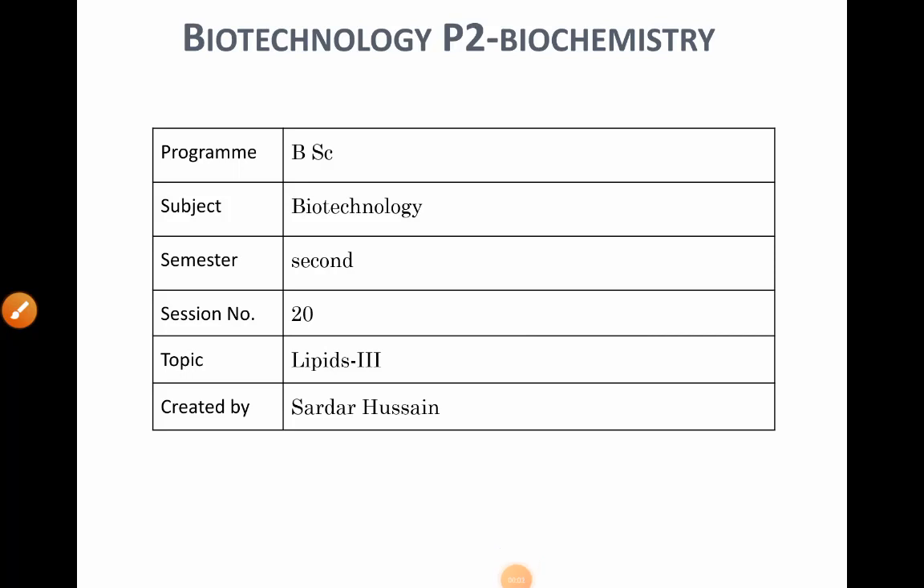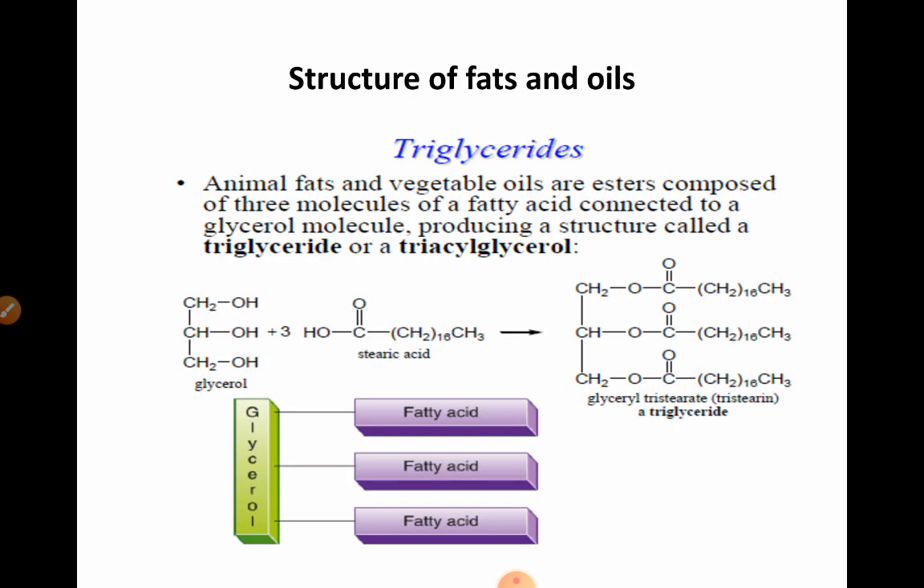Welcome to session 20, and the topic of today's discussion is lipids. So in the previous sessions we have already discussed what lipids are, the functions of the lipids, and the classification of the lipids, and we have also discussed fatty acids. In today's class we will be discussing the structure of fats and oils. First we'll move on to triglycerides.